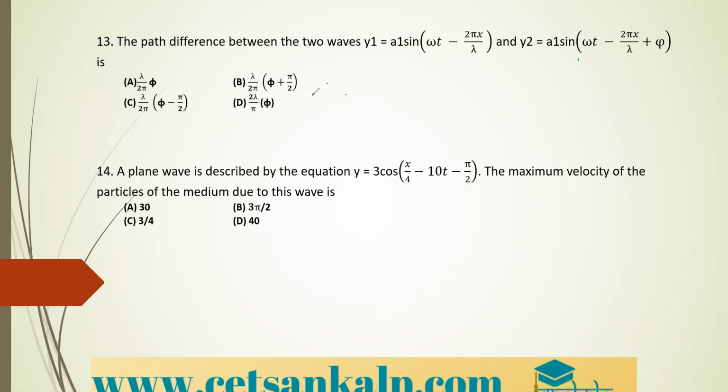So here the phase difference is equal to y2 minus y1.